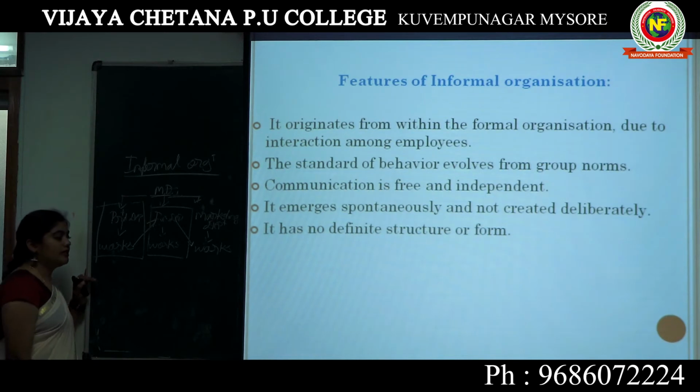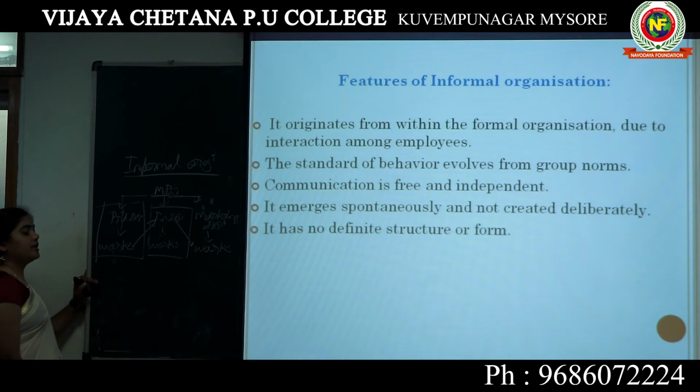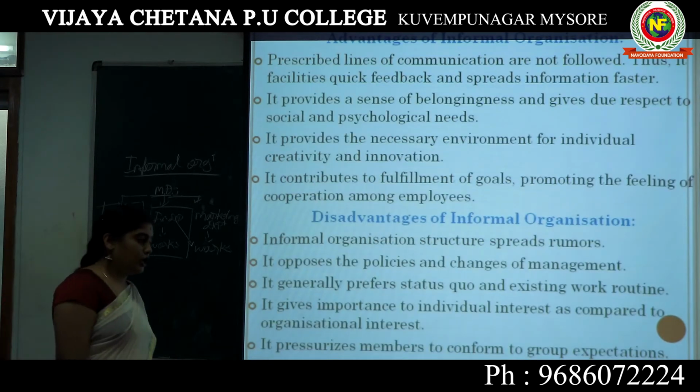It has no defined structure or form. Yes, for the informal organization there is no structure like a formal organization. So these are the features of informal organization.